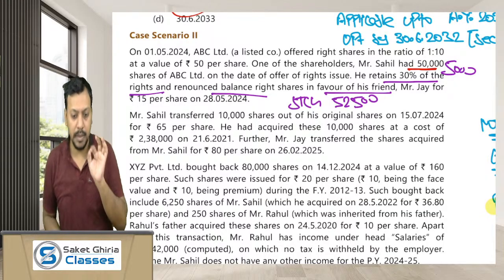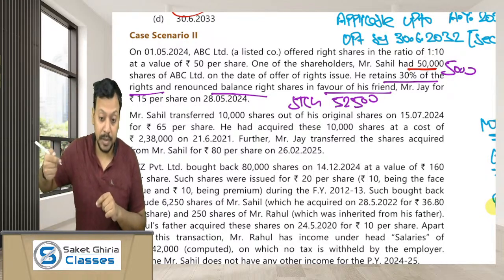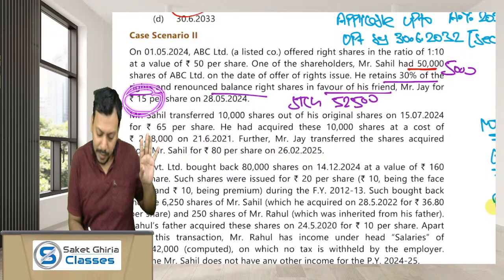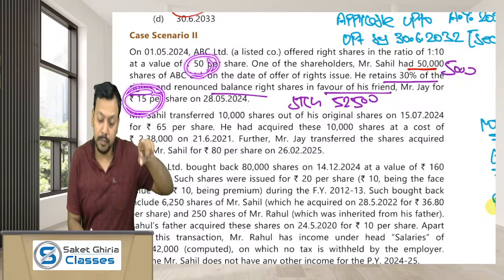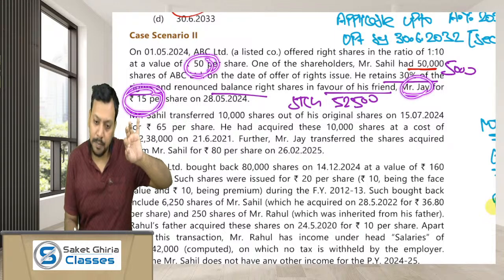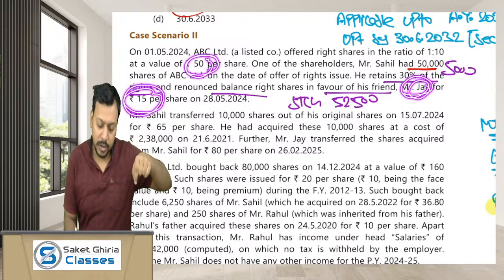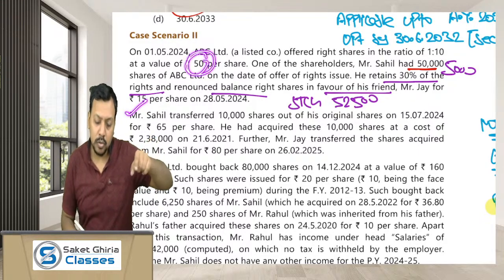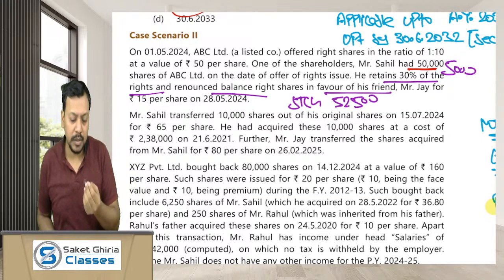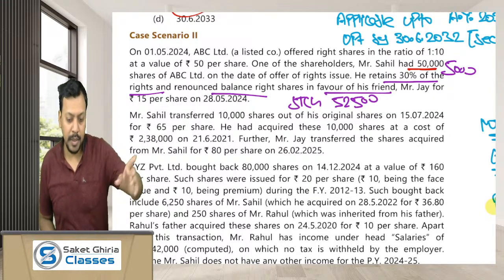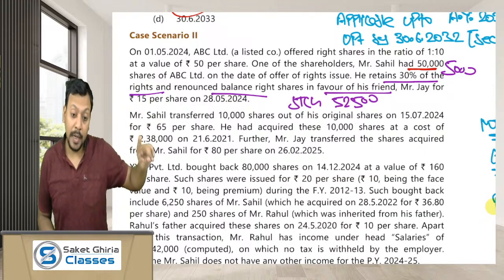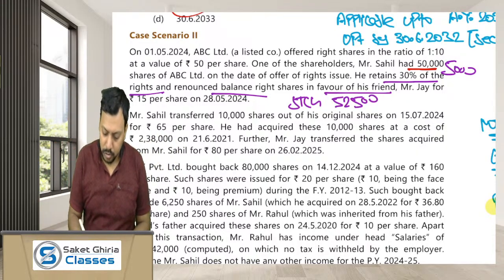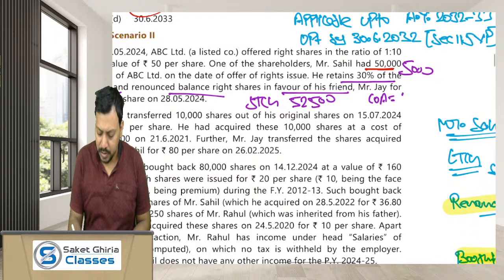By right renouncement. So as Mr. Jai has purchased the shares, Mr. Jai has paid rupees 15 to Mr. Sahil and rupees 50 to the company. As Mr. Jai has purchased the shares, for these shares he has paid rupees 15 per share to Mr. Sahil and 50 per share to the company. So for Mr. Jai, the cost of acquisition of each share would be rupees 65 because 50 he has paid to the company to get the shares and 15 he has paid to Mr. Sahil to get the rights. Okay. So the cost of acquisition of shares for Mr. Jai would be rupees 65 per share.